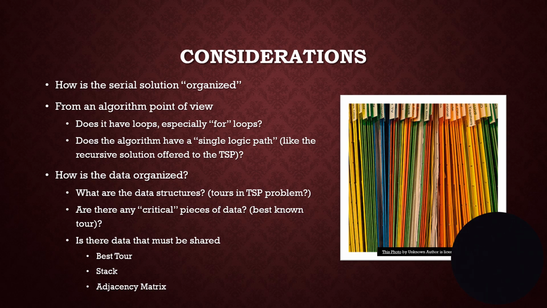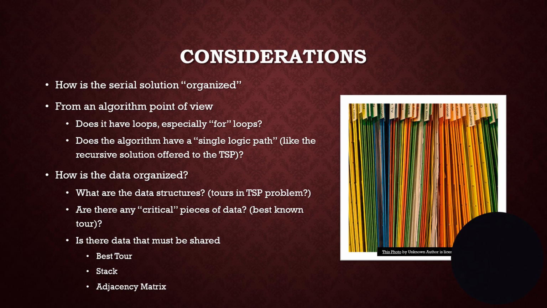So you ask yourself, here are some of those considerations I just talked about. How's the serial solution organized? From an algorithm standpoint, does it have loops? Oh, for loops. If there are for loops, oh, we don't have any of those. But if we did, that'd be nice. Does it have a single logic path like the recursive solution? That's bad. We don't. That's why we can't use that one.